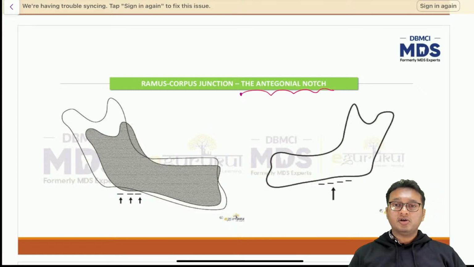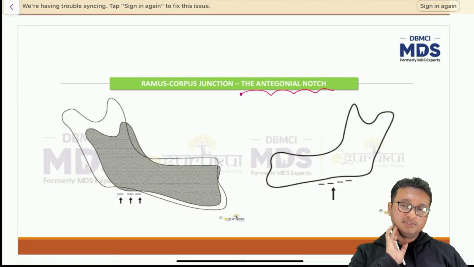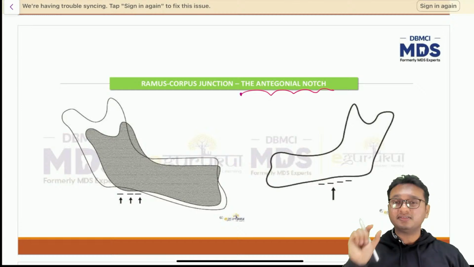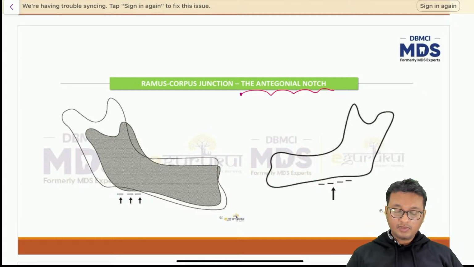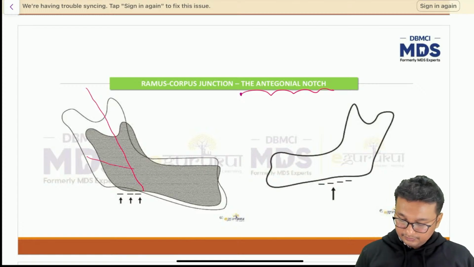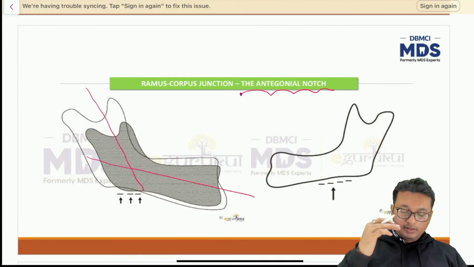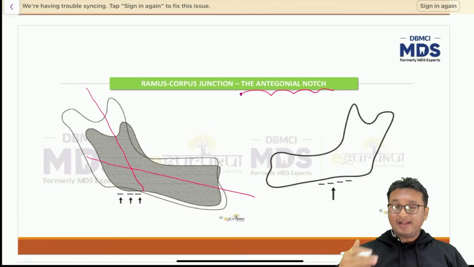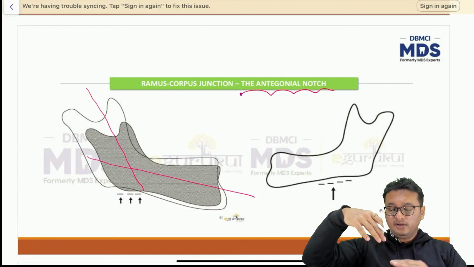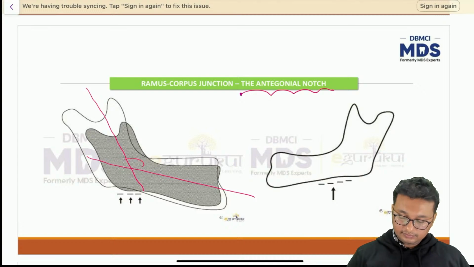Now the antegonial notch, you can observe it yourself. Just put your finger here, just in front of the angle of the mandible. Try it yourself. You will observe a small depression of the bone. That is the antegonial notch. The ramus of the mandible and the body of the mandible form a small angle because of the anatomy of the mandible.